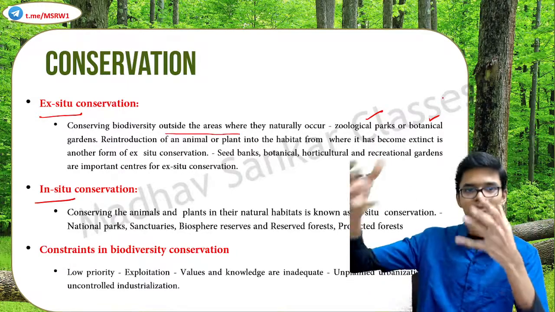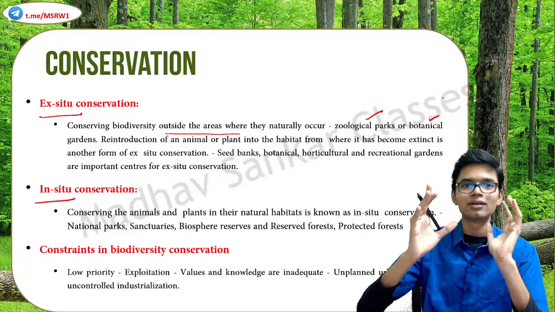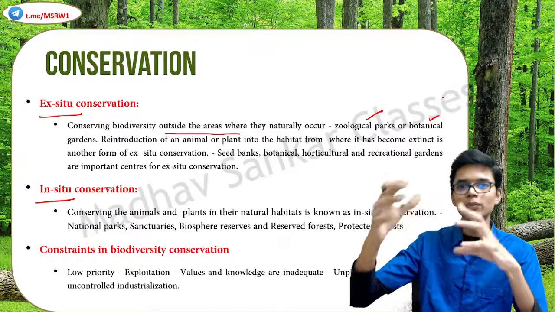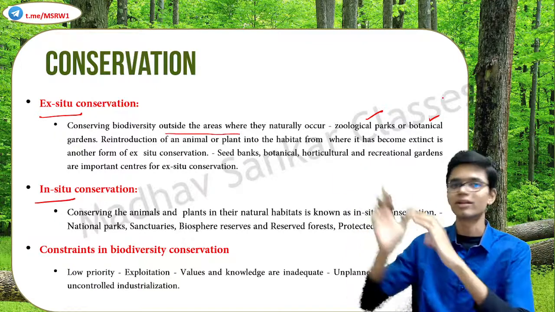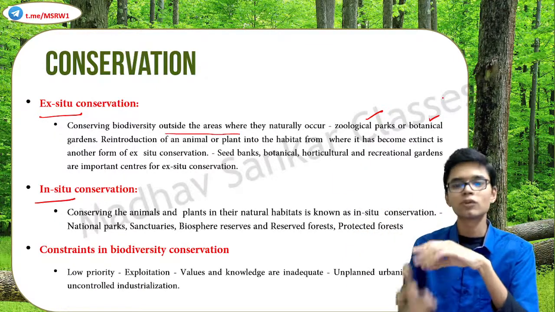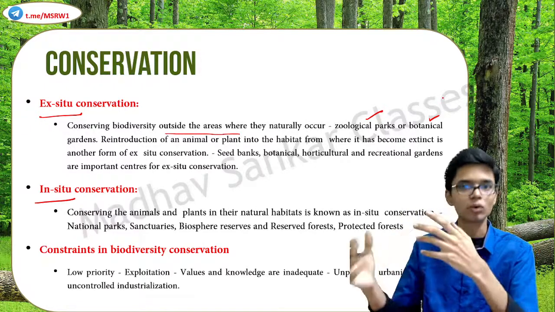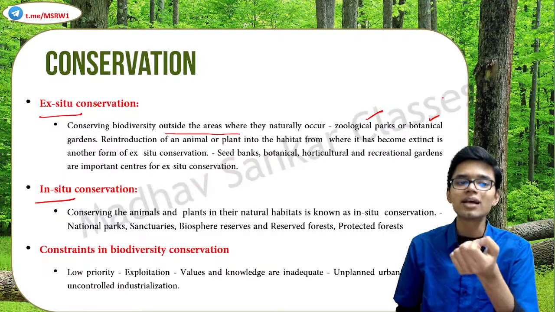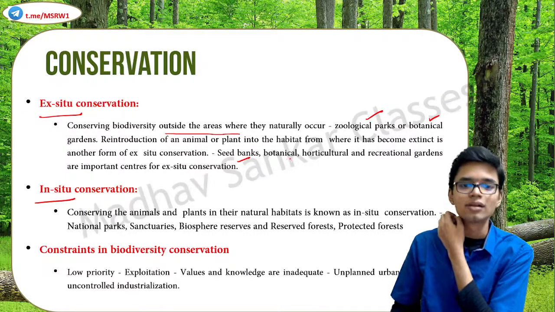In zoological parks, animals are taken from the forests, which are their natural habitats. They are held as captives and taken care of well. Once their population starts to grow, they are taken back to the natural environment. Same goes for botanical gardens. We preserve a lot of plants and breed them more and more in a protected environment. So these are examples of ex situ conservation. Other examples include seed banks, botanical, horticultural and recreational gardens, etc.